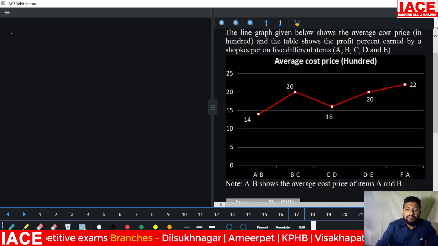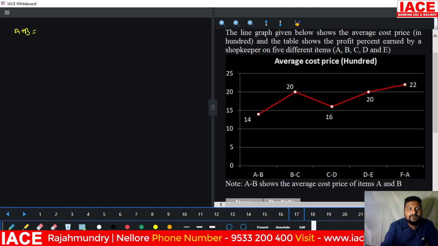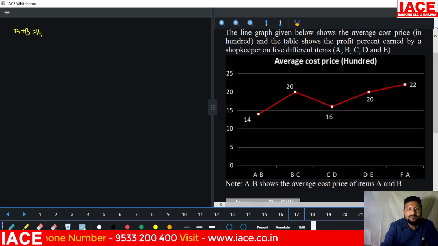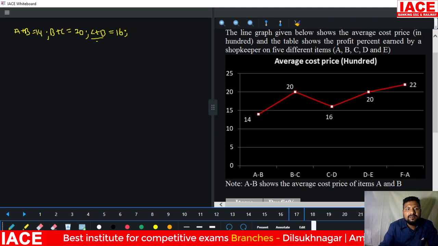Look at A plus B. The average cost of A plus B is 14. Then B plus C is 20 on average. And next, C plus D average is 16. Remember it is an average, so average means we can write it divided by 2 also.